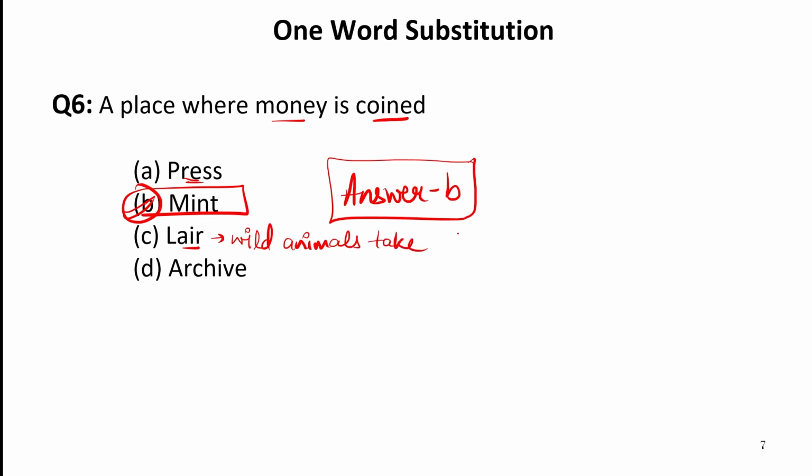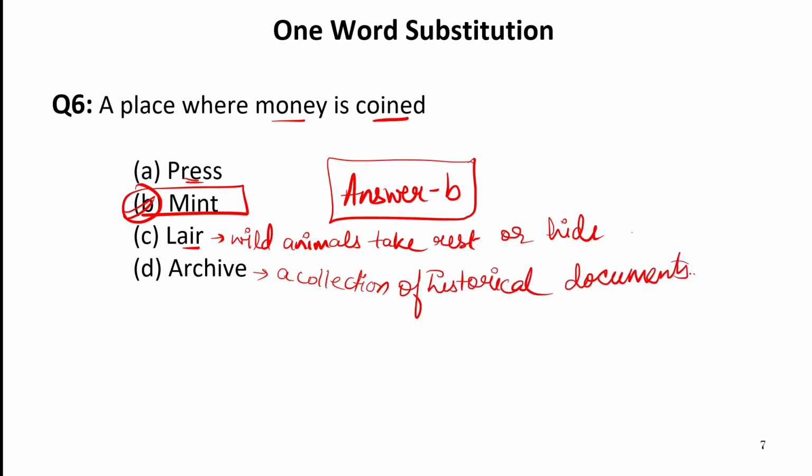Take rest or hide. Archive. This is archive. Archive refers to a collection of historical documents.